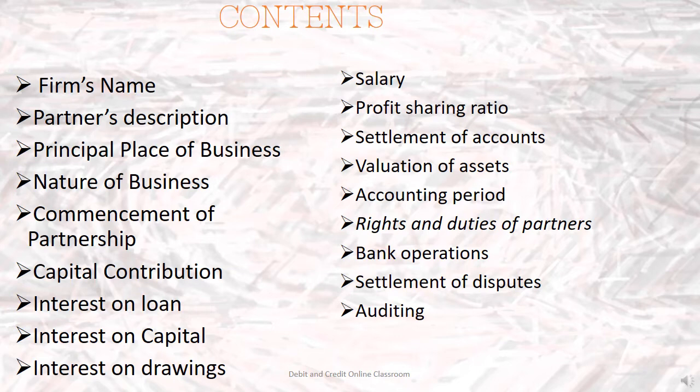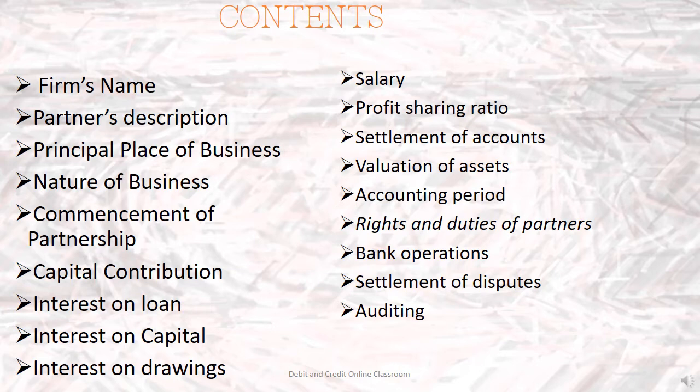Then the principal place of business, where the business is to be conducted, will be given in this deed. And what is the nature of this business, when this business is to start, and the capital contribution,